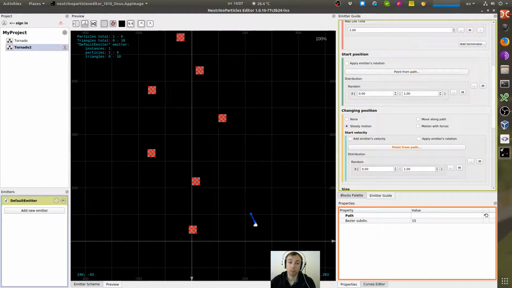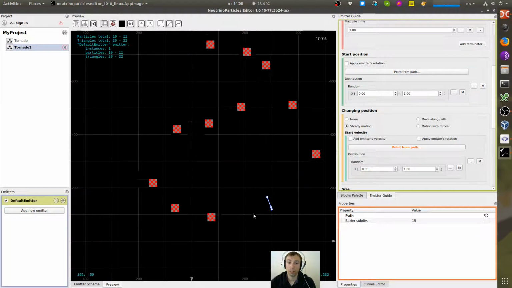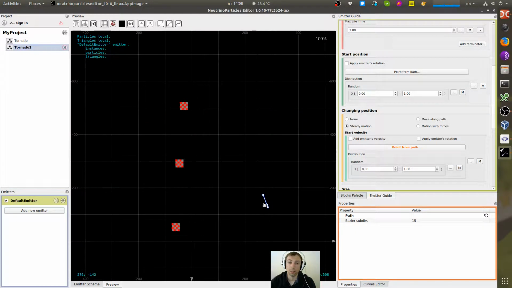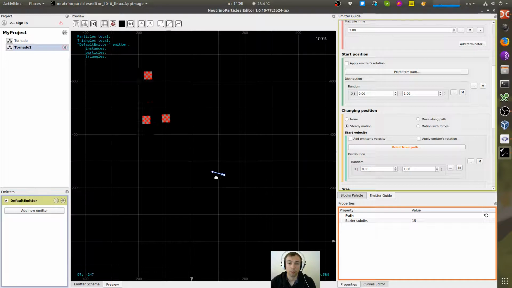Velocity will be used relative to the 0 coordinate, so you can see all particles fly right and upward, and if you change this path, particles fly in the direction of this path relative to 0.